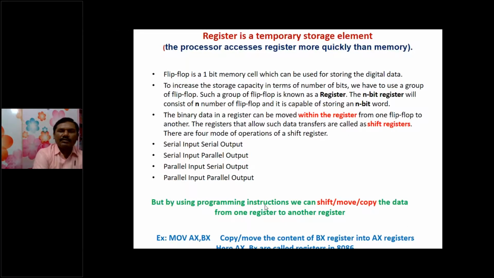If the data is moved to the left, to the right, or in a circular manner, they are called shift registers, and they are of four types. In the 8086 microprocessor we have different types of registers, and these registers are used to copy or move data from one register to another.